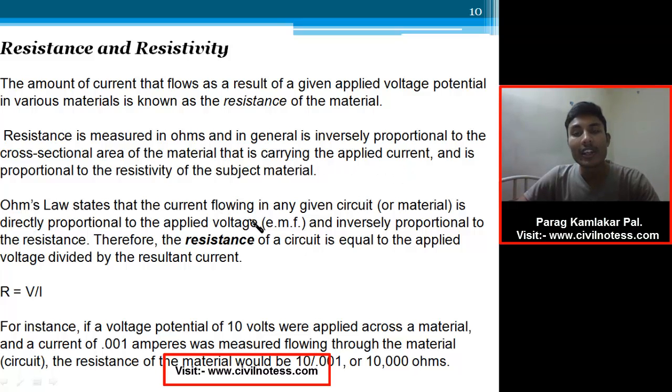Ohm's law states that the current flowing in any given circuit is directly proportional to the applied voltage and inversely proportional to the resistance, which is defined by this formula. R is directly proportional to voltage, and R is inversely proportional to current. We don't have to write the whole principle; if you know this, you can simply write this one: R is directly proportional to V, and R is inversely proportional to I.